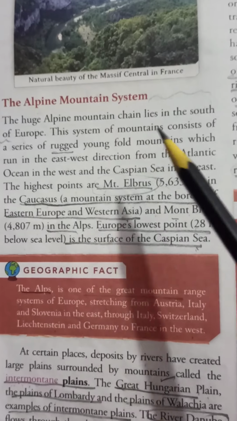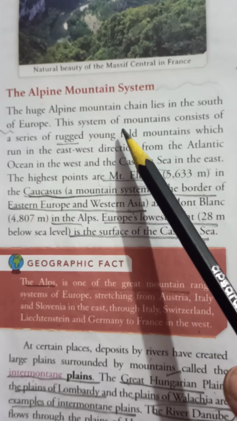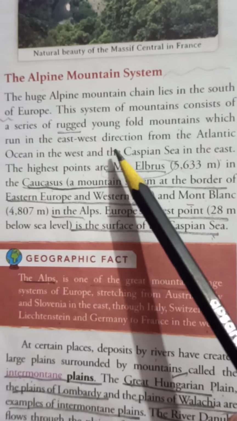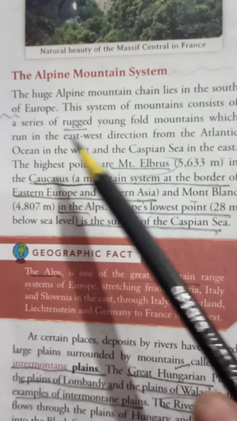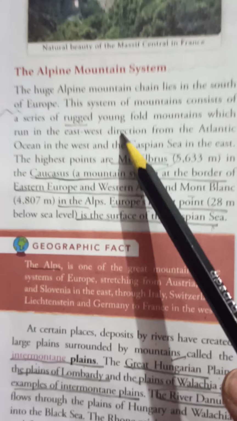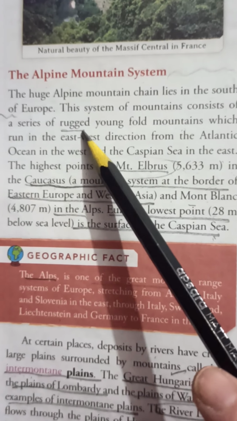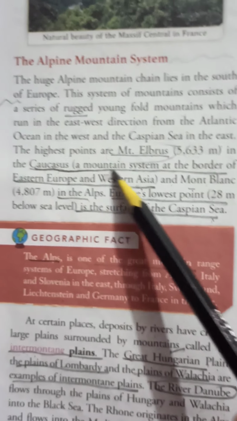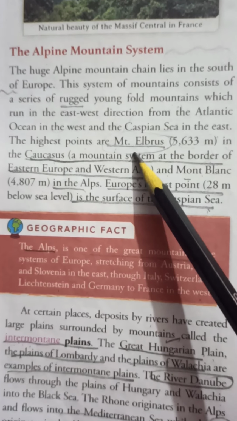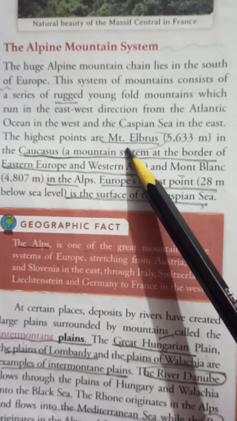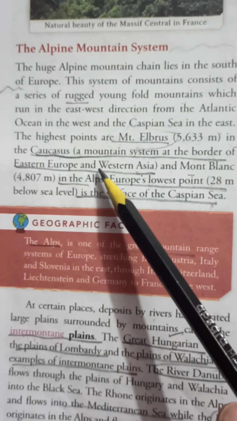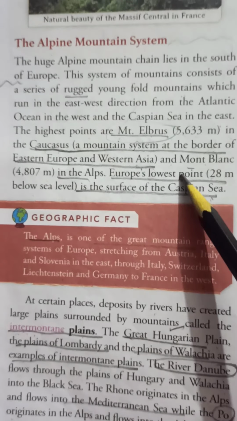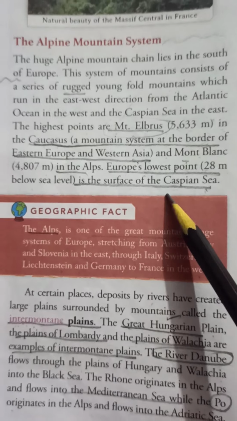Then we have Alpine mountain system. These are chains of mountains in the south of Europe. Now these mountains consist of a series of rugged young fold mountains. Rugged means which are not even, which are up and down, not smooth. Then just learn the highest points over here. Mount Elbrus is the highest point, and Caucasus Mountain is a mountain system at the border of Eastern Europe and Western Asia. The lowest point of Europe you should know is the surface of Caspian Sea.